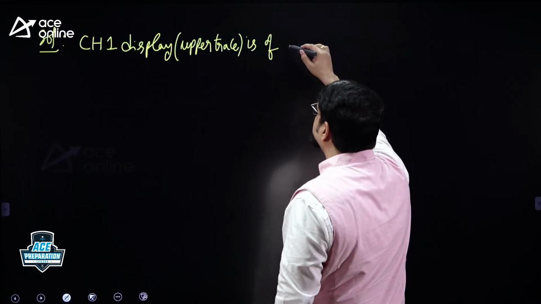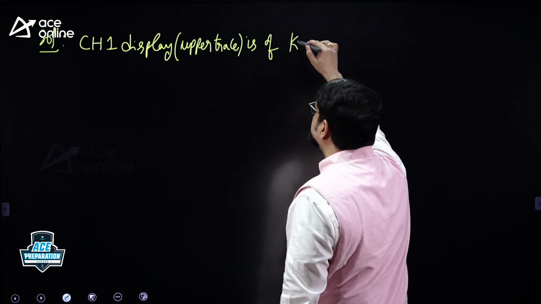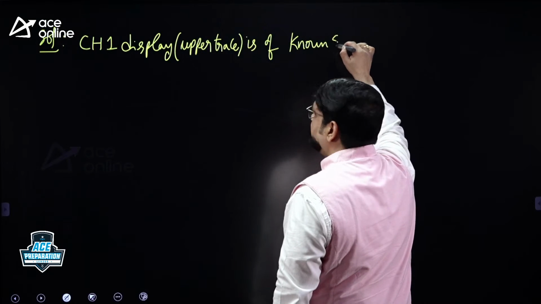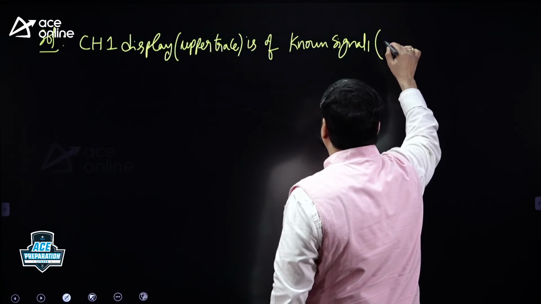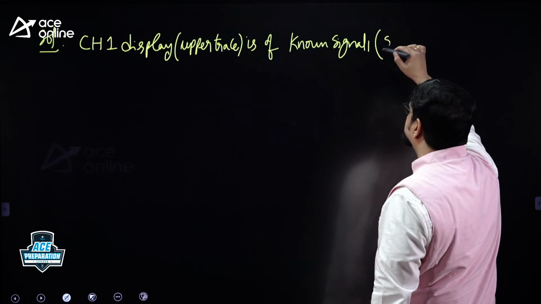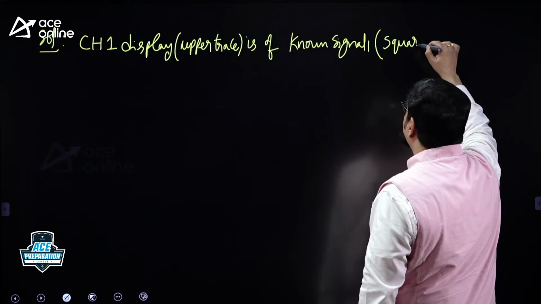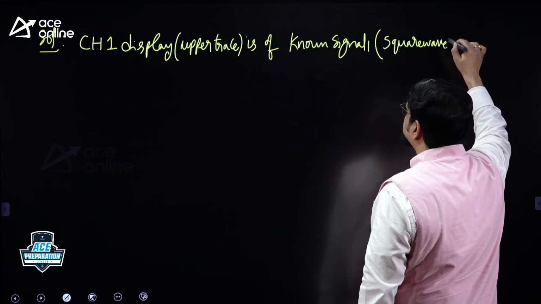Channel 1 display is of a known signal or an unknown signal? Known signal, 1 kilohertz frequency is given. Known signal, let's call it signal 1. What is that signal actually? That signal is a symmetrical square wave signal. That is a square wave, please.